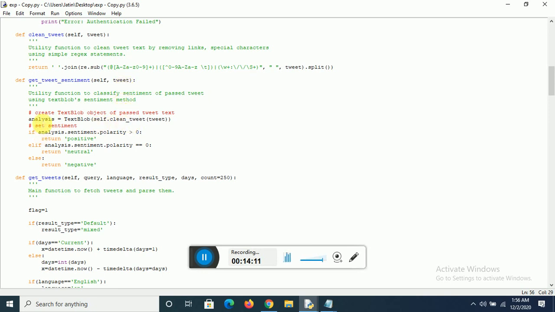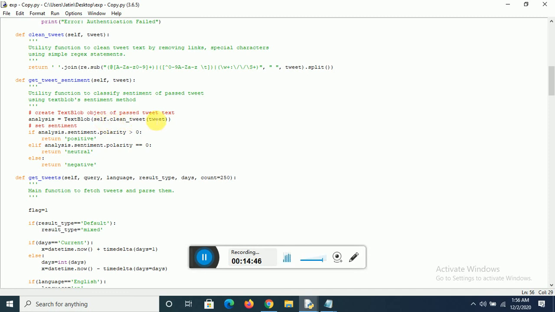TextBlob is a Python package built upon NLTK, the Natural Language Toolkit, which helps us in dealing with a lot of natural language processing activities. We can perform a lot of natural language processing functions with the help of the TextBlob package. In this case we are concerned with sentiment analysis. Okay, so clean tweet, I will explain this further.